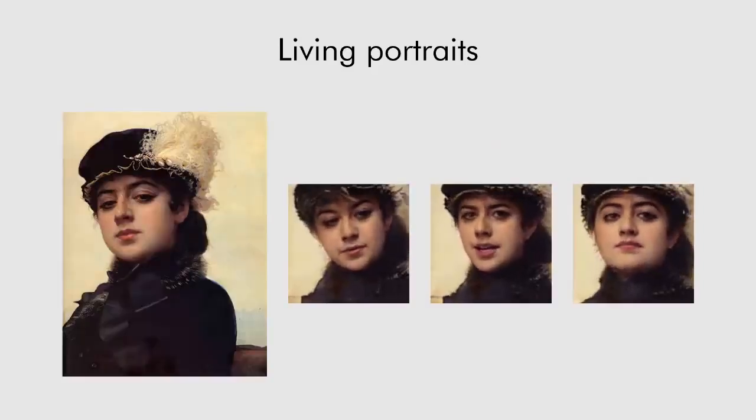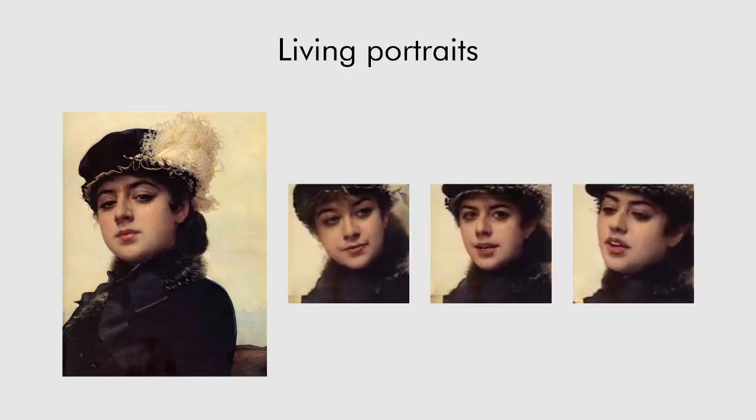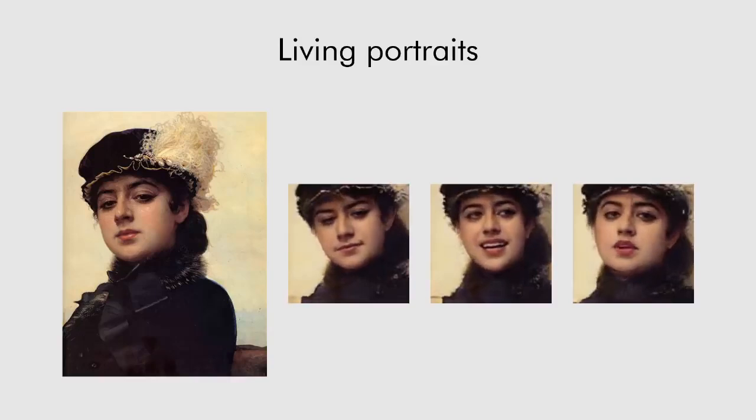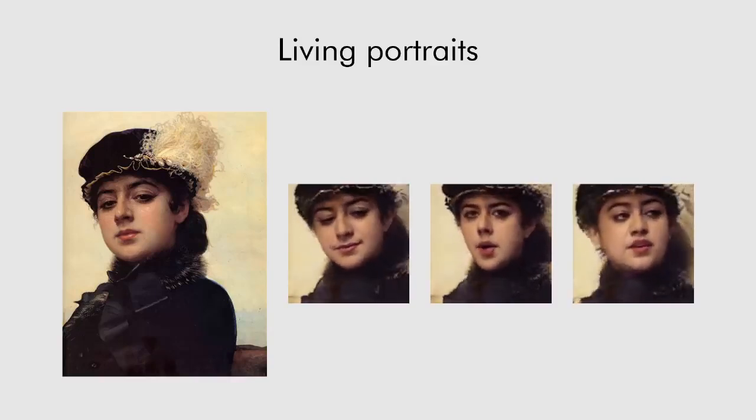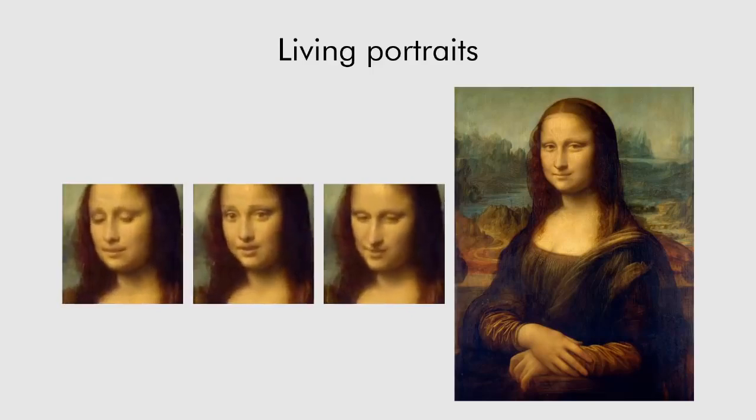With a certain degree of success, we can even apply the model to paintings, despite the large domain gap between paintings and YouTube videos. Here, we can see that in some cases, the model might be very sensitive to the geometry of the landmarks. Driving Mona Lisa with landmarks from 3 different people results in videos with very distinct personalities. Landmark adaptation and tighter integration of our system with landmark tracking remains future work.